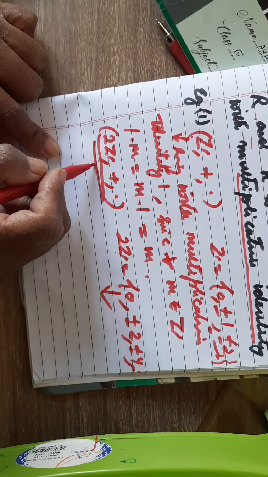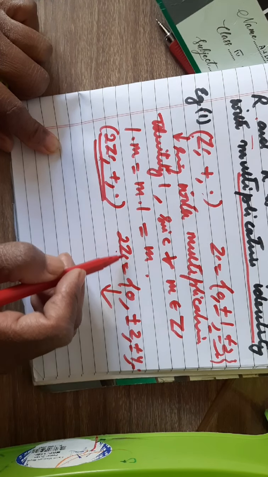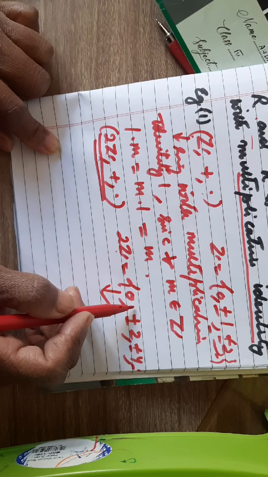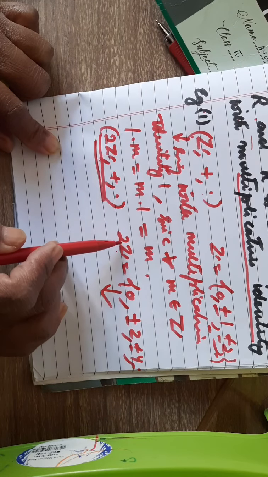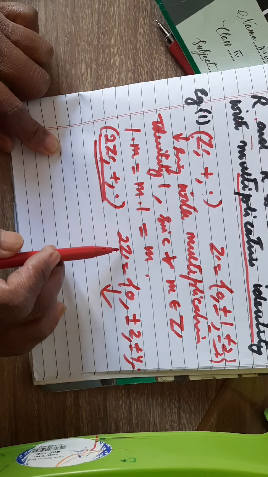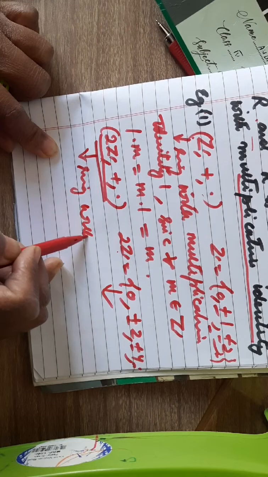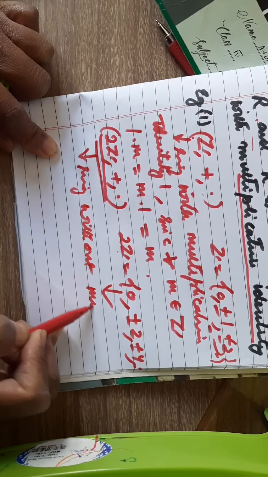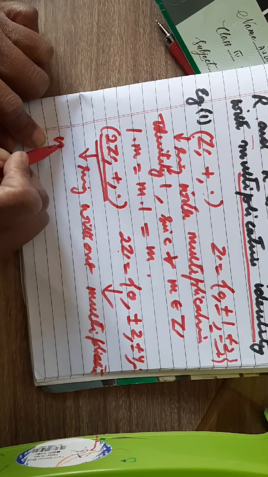But it is a ring without multiplicative identity 1. Why? Because 1 does not belong to 2Z, and we know that 1 is the only element which satisfies the condition that 1 times any element of 2Z will be equal to that element of 2Z. So therefore this is a ring without multiplicative identity 1.